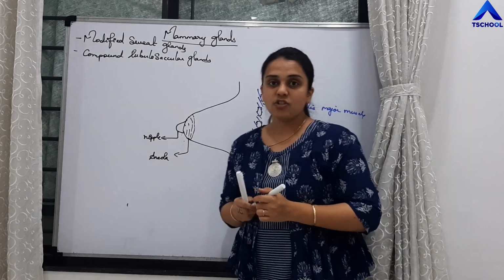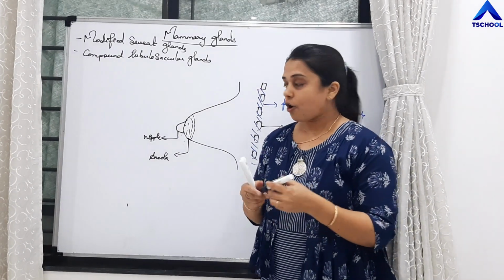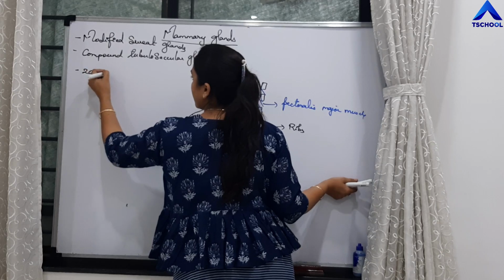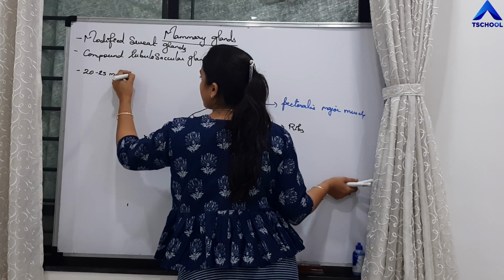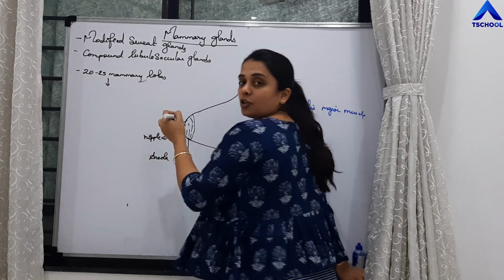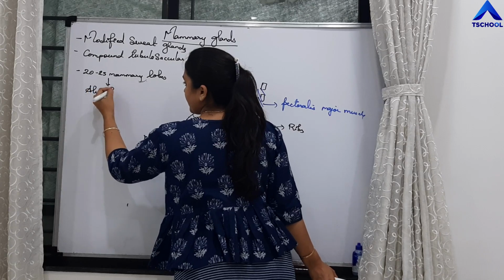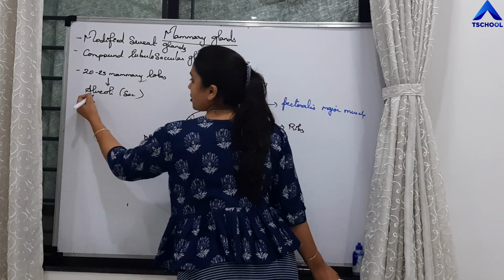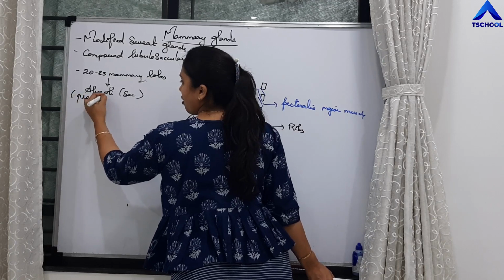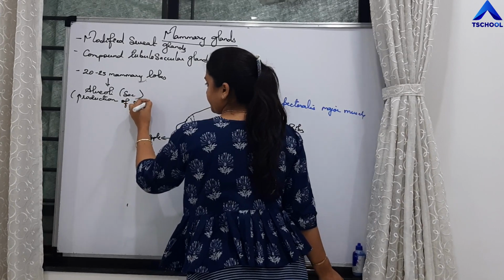Now what is actually present in the mammary glands? So it consists of 20 to 25 mammary lobes. These mammary lobes will possess alveoli, right? Those are sac-like structures. They will produce milk. Their function is production of milk.